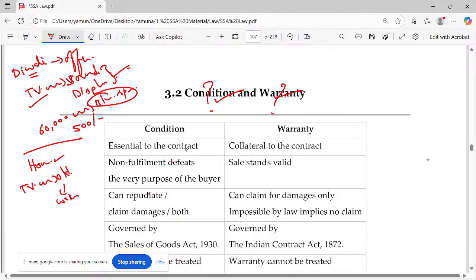Why did you go to the shop? What goods are you purchasing? What do you want in those goods? Is that there? Yes, that's the condition.